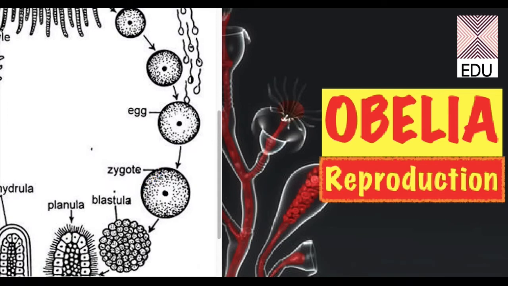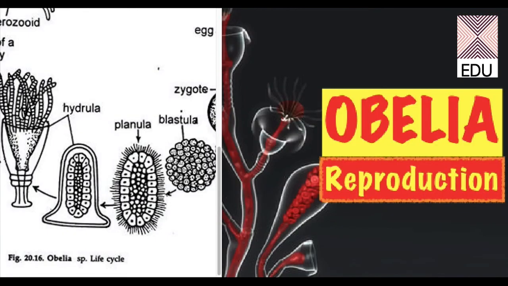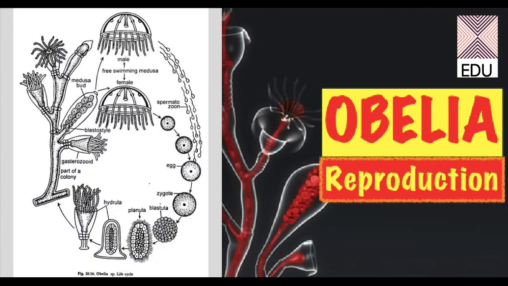And this zygote undergoes cleavages to form a blastula, which further differentiates into a larval form which is called the planula larva. And this planula larva settles down and forms the next type of larva which is called the hydrula larva. Now this hydrula larva finally develops into the whole Obelia colony. So this is the whole life cycle of sexual reproduction in Obelia.